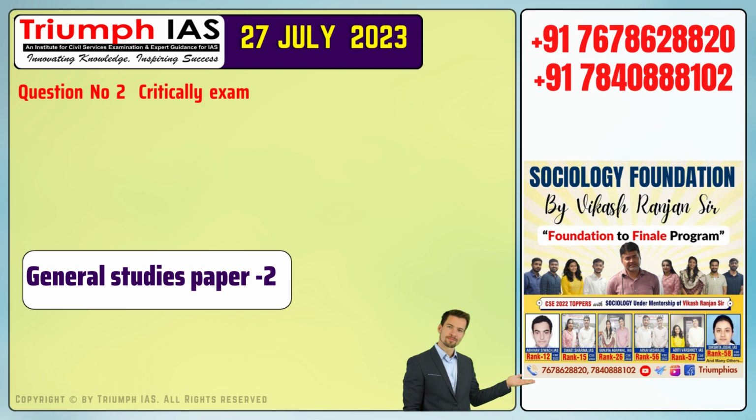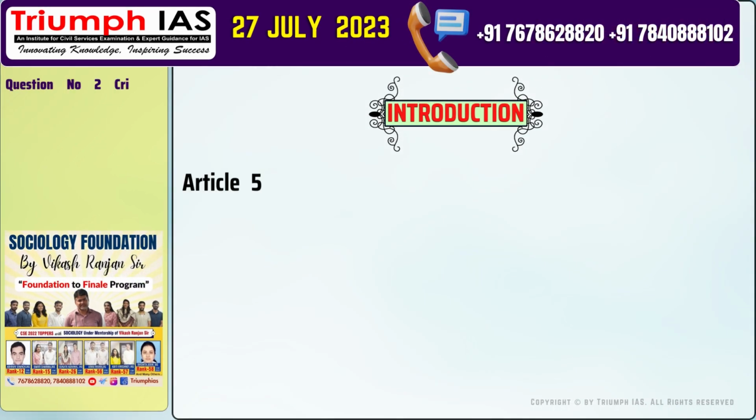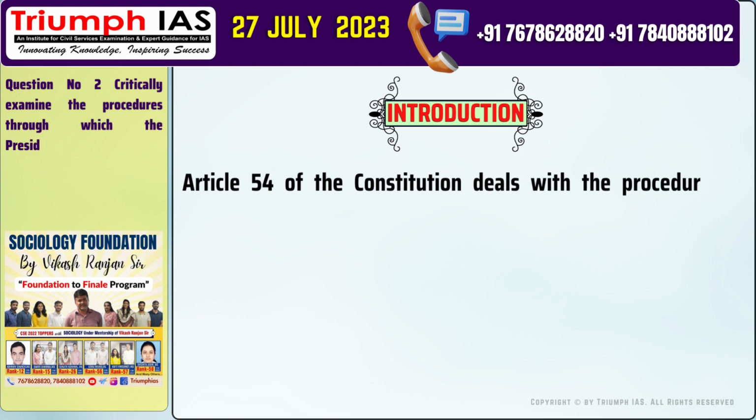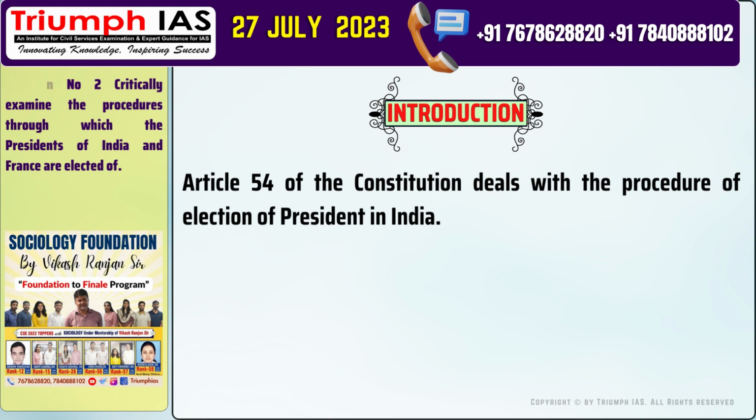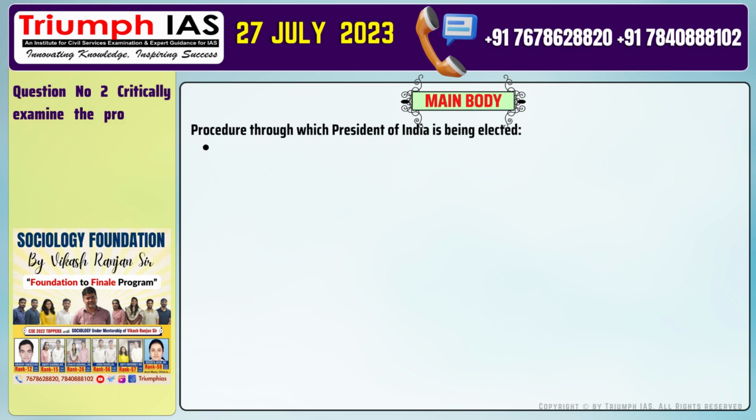Question number 2. Critically examine the procedures through which the presidents of India and France are elected. Let's start with the introduction of the answer. Article 54 of the Constitution deals with the procedure of election of President in India. The main body of the answer should be the procedure through which the President of India is elected.